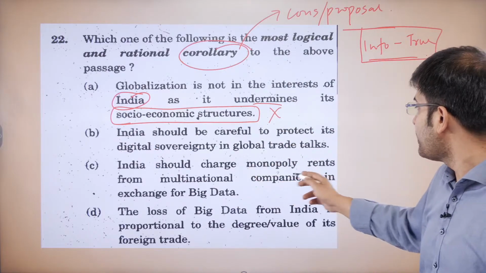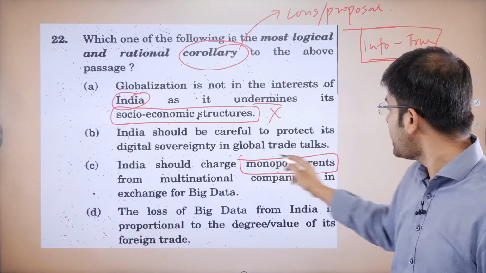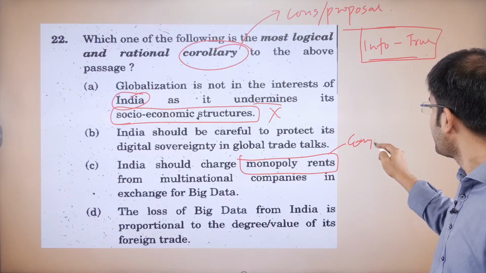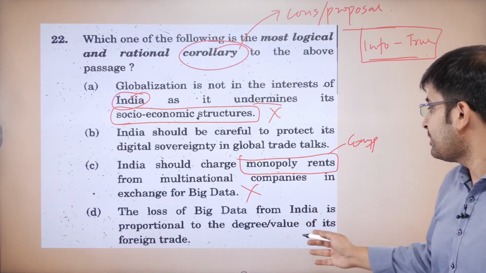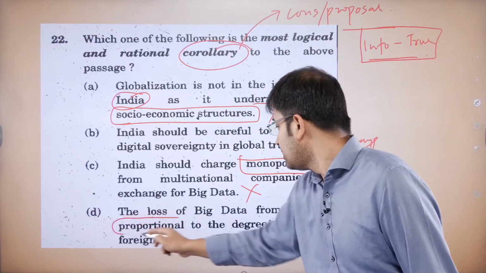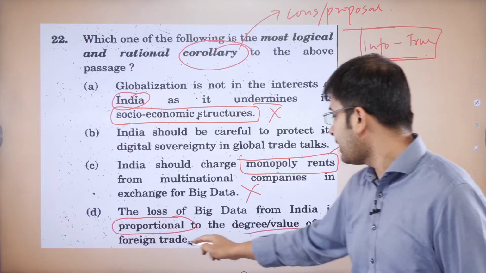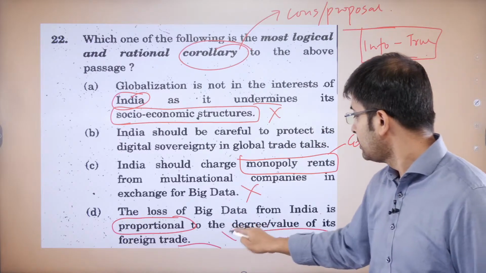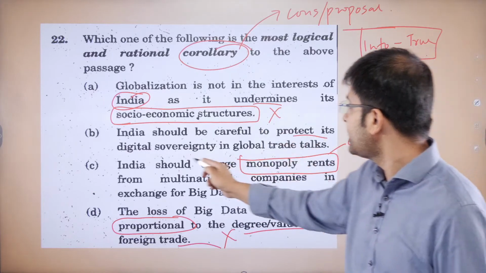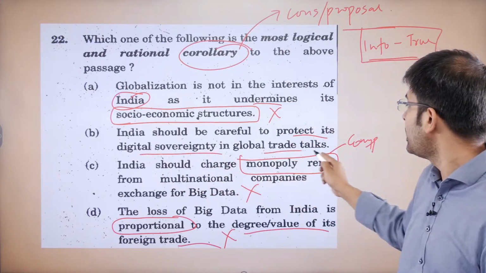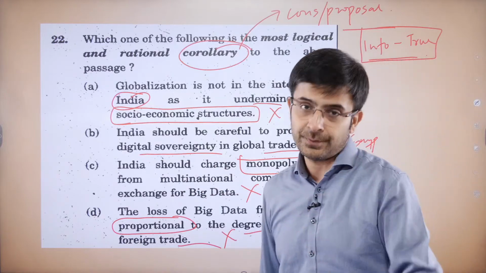India should charge monopoly rents. No, the monopoly rents are charged by these companies, not India. The loss of big data from India is proportional to the degree of its foreign trade. No, it's not. B, India should be careful to protect its digital sovereignty in global trade talks. Don't give away too much.